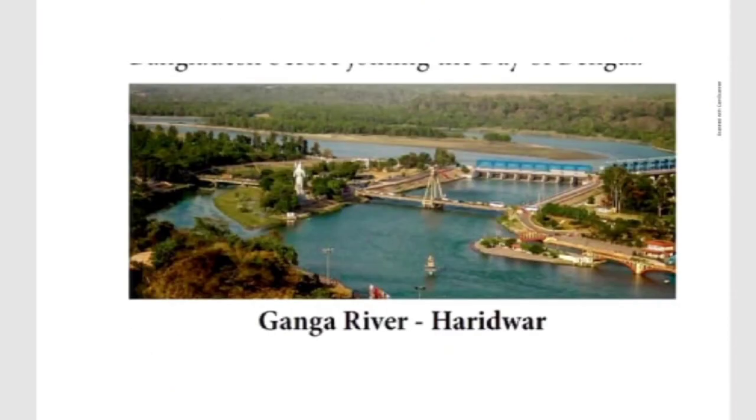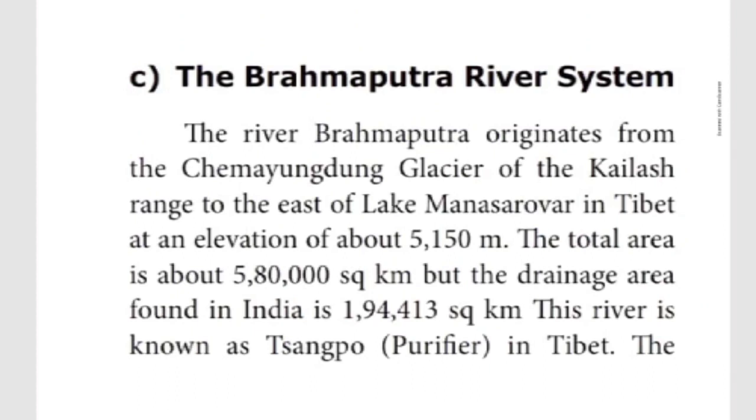The next one, the Ganga river, it is given in your picture in the book also, children. Ganga river, Haridwar. A large number of towns developed along the banks of the river Ganga, like I said. One of the towns is Haridwar. The next one, the Brahmaputra river system.